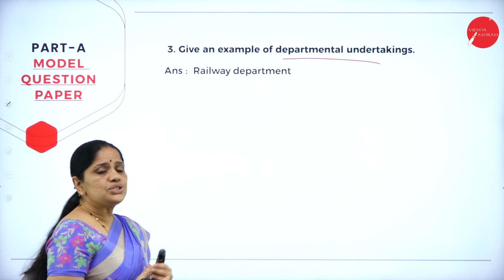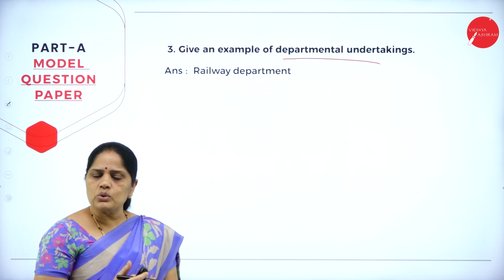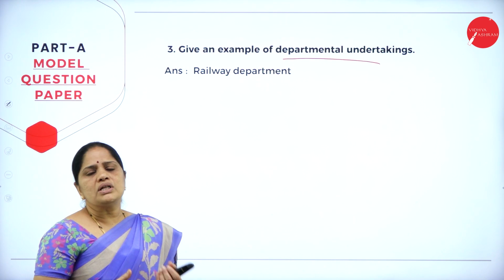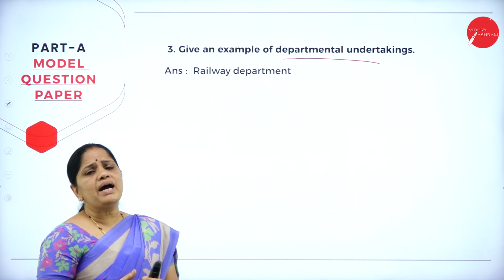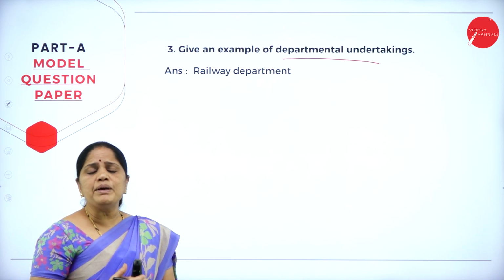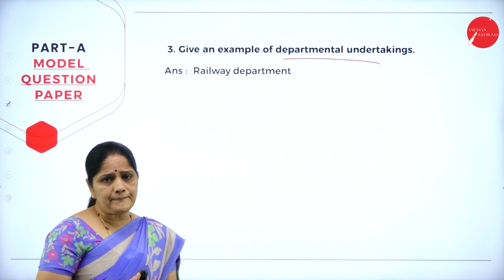So in addition to the railway department, we have the post and telegraph department. We also have the BSNL as such. These are various departments under which the government will be providing services to the people.